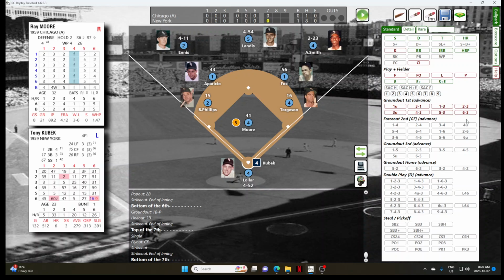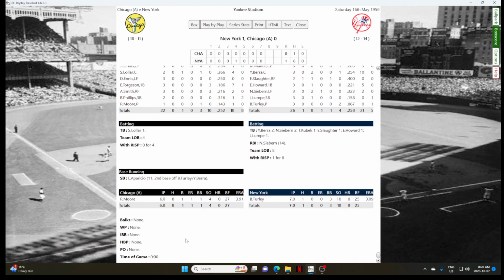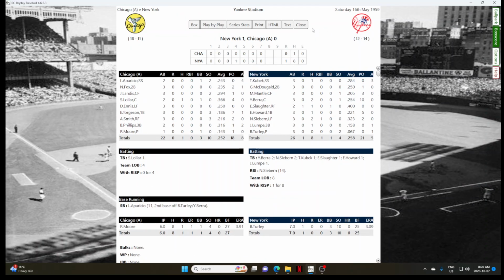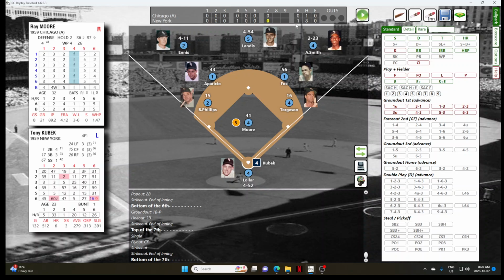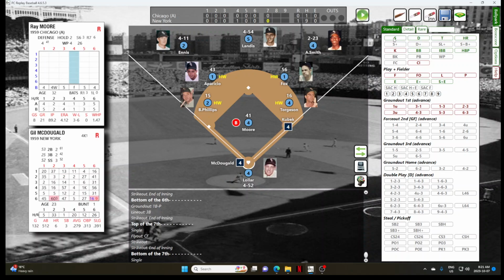Bottom of the 7th, Ray Moore. I forgot to check his freshness. I think he is tired. Yes, he is. 1-0 game. We'll take it batter by batter for Tony Kubek. And that's a single for Tony Kubek. Wouldn't you know it? It always works out that way. The minute you say, let's see what happens, a single. So that's enough for Moore. Moore will come out of the game.